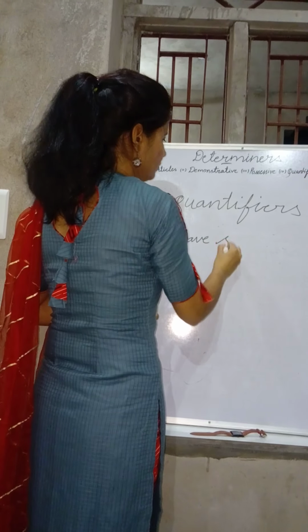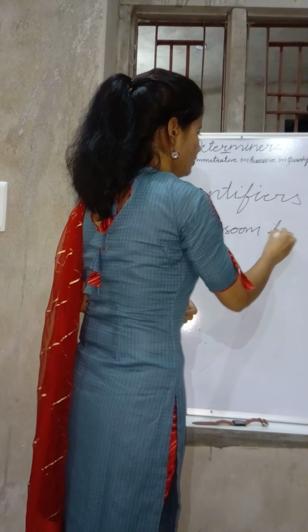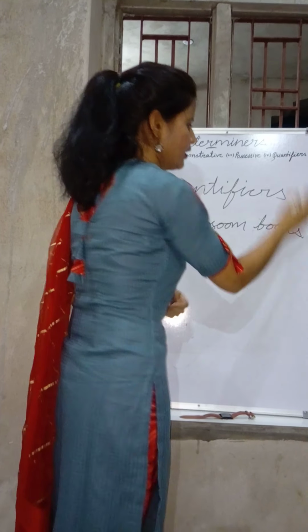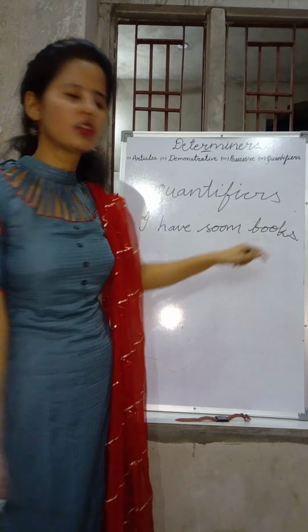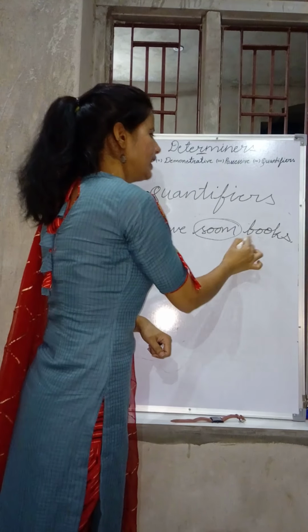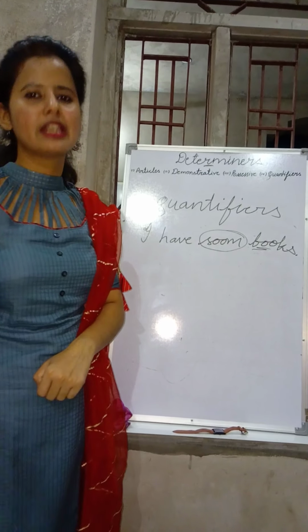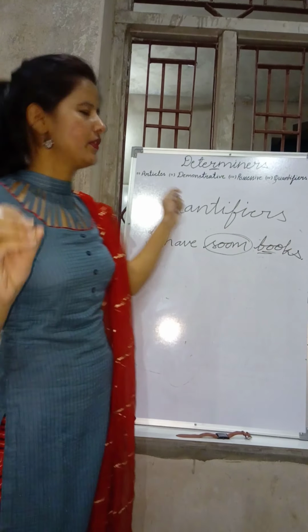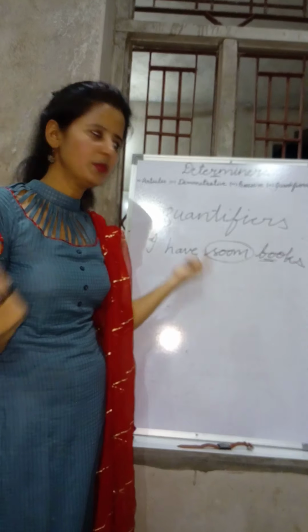Like, I have some books, or whatever you can write. Look at the noun: books. How many books? Some books. ये हमें बता रही है कि कितनी books हमने use करी हैं. Quantifiers tell how many and how much noun has been referred to in the sentence. So how many books? Some books.